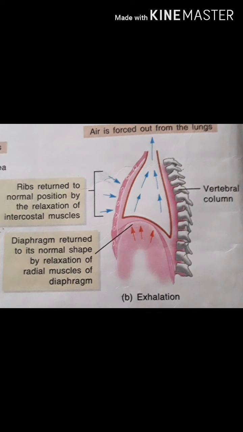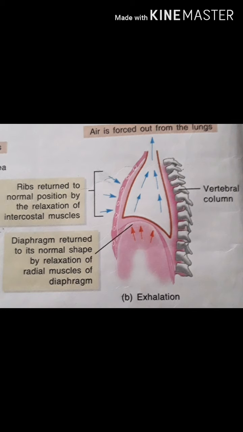From the blood, CO2 passes to the alveoli, and then the chest cavity is compressed due to relaxation of the ribs and diaphragm. Here you can see the diaphragm is now dome-shaped because air moves out, and air is forced out of the lungs to the atmosphere.